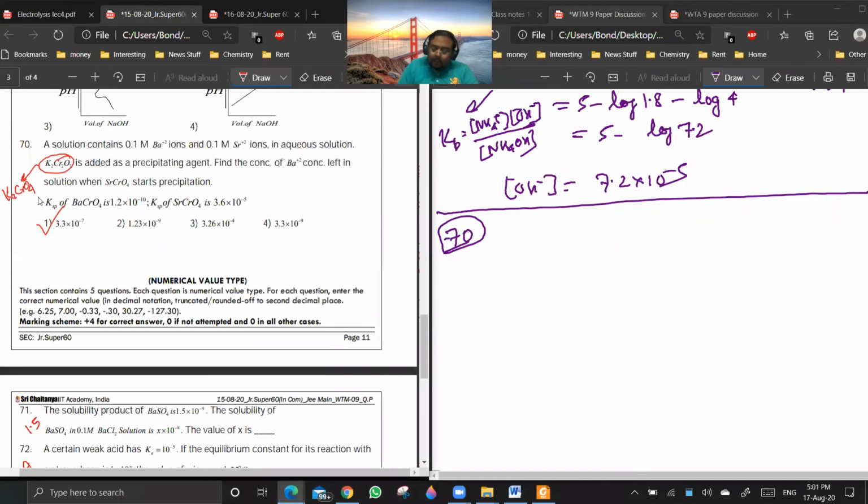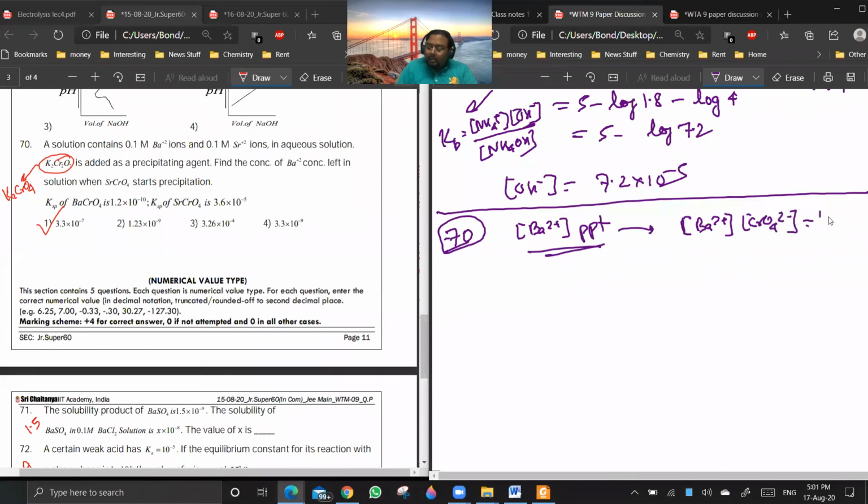Now you see, when you have both barium 2 plus and 0.1 molar Sr2 plus, we have to find the chromate ion concentration for which barium 2 plus will get precipitated. So what is the chromate ion concentration for Ba2 plus precipitation? Now my concentration of Ba2 plus is how much? I can always write this.